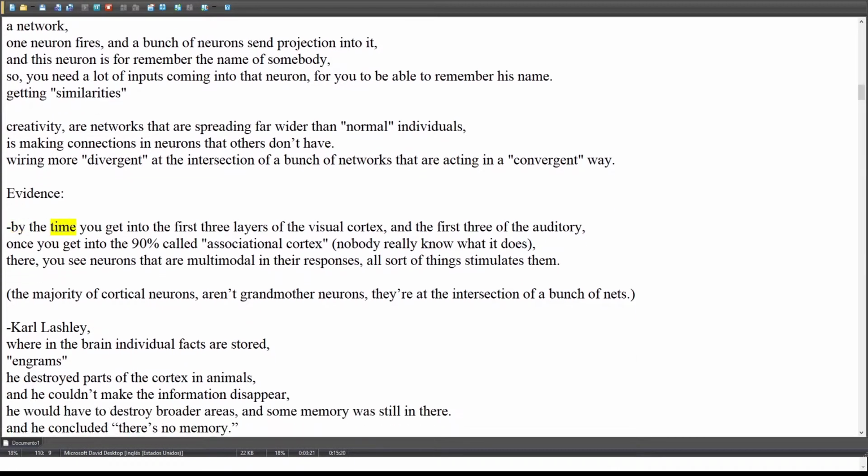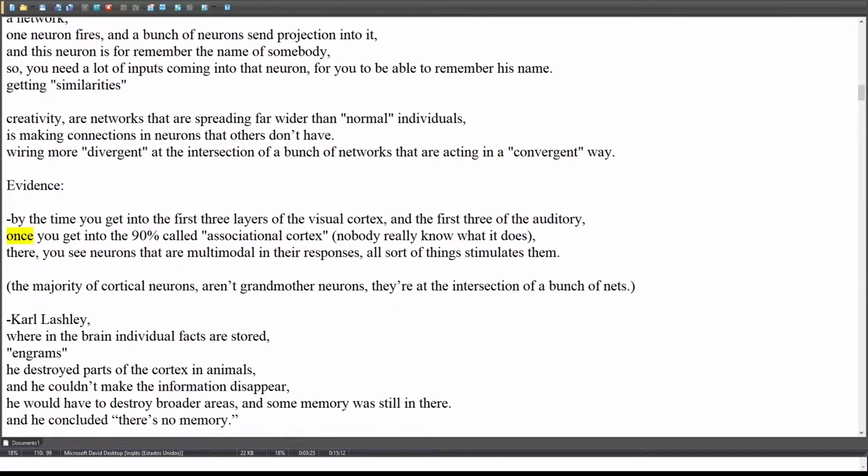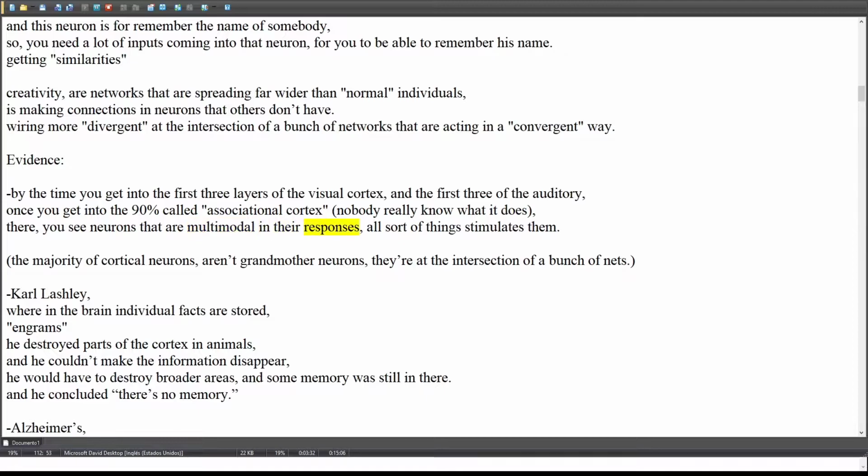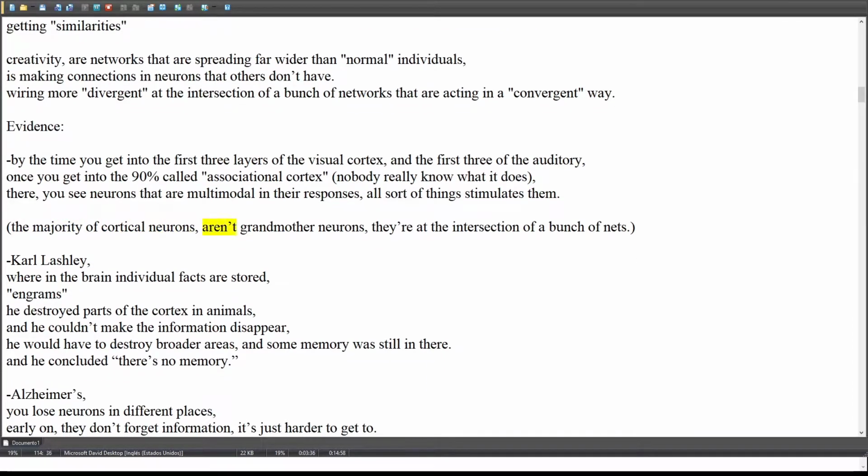Evidence: by the time you get into the first three layers of the visual cortex, and the first three of the auditory, once you get into the 90% called associational cortex, nobody really knows what it does. There, you see neurons that are multimodal in their responses; all sorts of things stimulate them. The majority of cortical neurons aren't grandmother neurons; they're at the intersection of a bunch of nets.